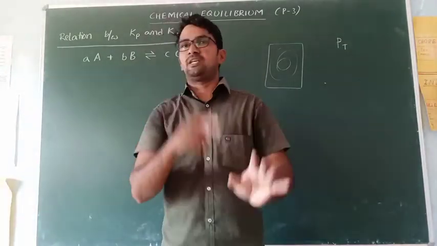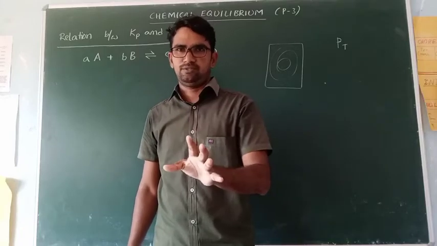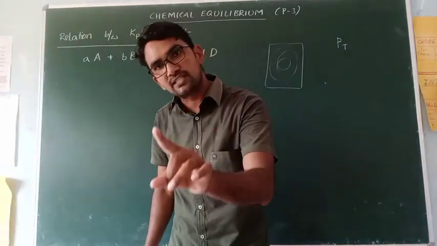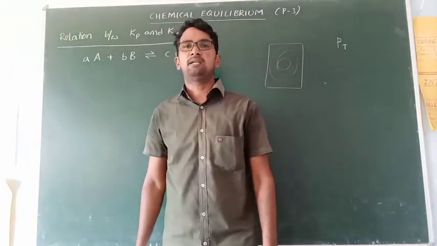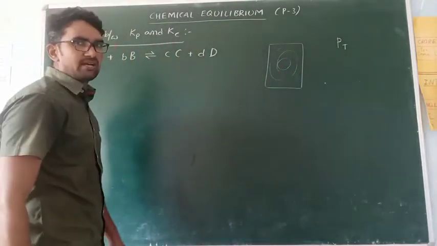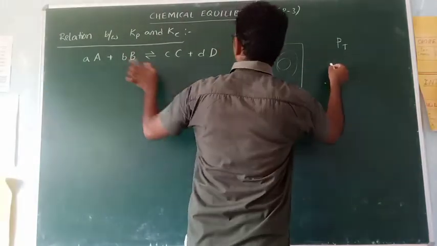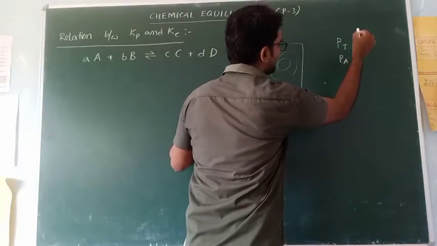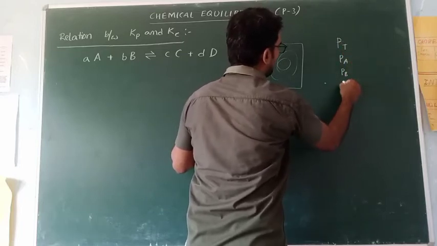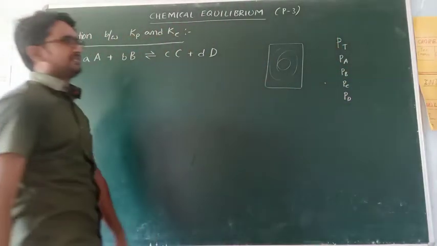So that is pure pressure. A single compound shows the pure pressure of that compound. But if it is combined with others, it shows only a partial pressure. So in that mixture, the individual pressures are called partial pressures. Remember this point. Pa is the partial pressure of gas A, Pb is the partial pressure of gas B, Pc is the partial pressure of gas C, Pd is the partial pressure of gas D.